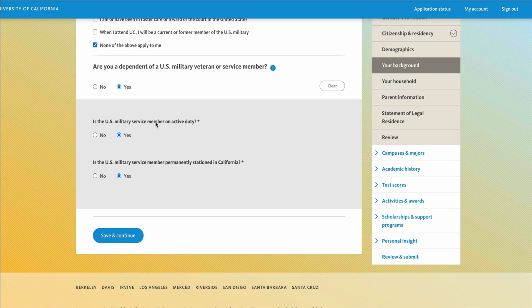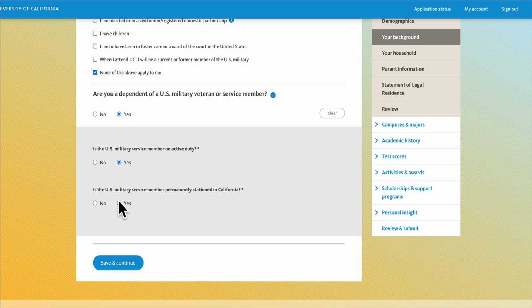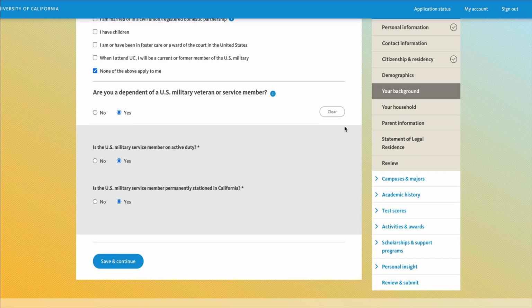Is the U.S. military service member on active duty? Yes or no? If you say yes, the follow-up question is the U.S. military service permanently stationed in California? If you say no, then it's not going to ask any more questions. But if the answer is yes, then you have to answer the next question. When ready, click on Save and Continue.